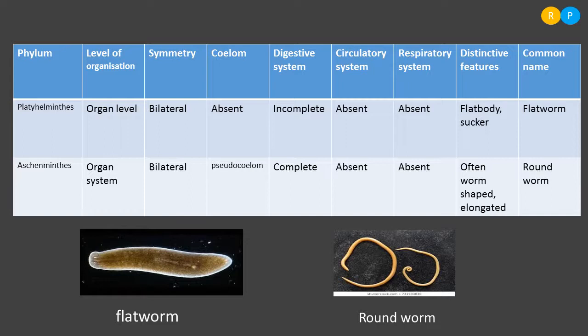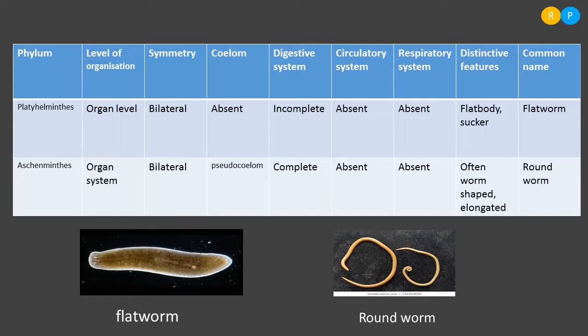Then the circulatory system is absent, respiratory system is also absent, and one of the distinctive features seen in the members of Aschelminthes is that they are often worm shaped. That means they have a round, circular body and they are elongated, very long in their appearance.